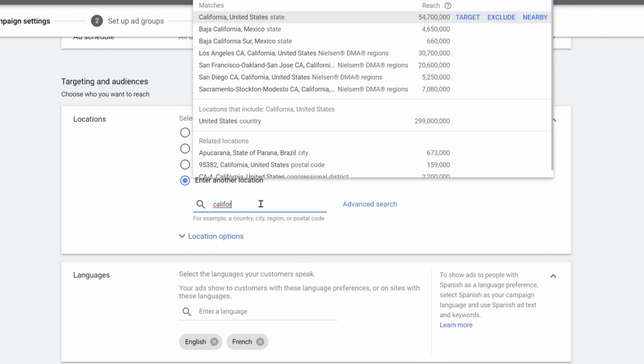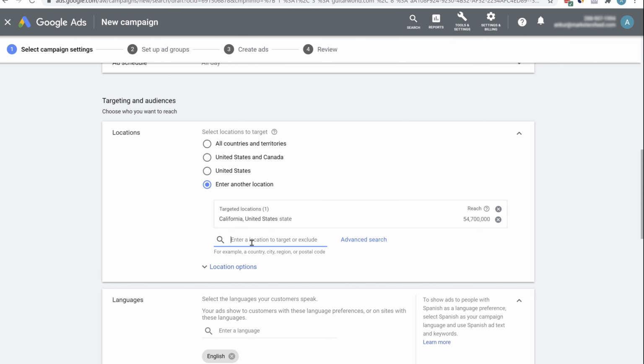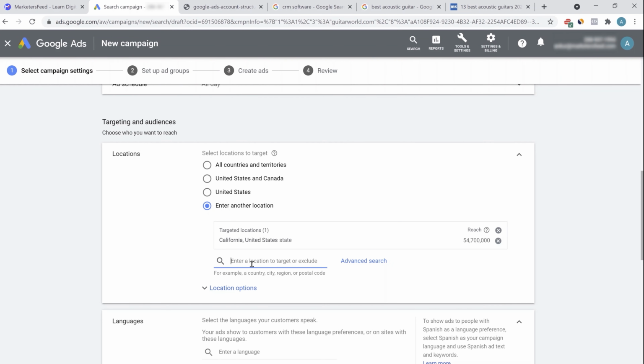Let's say you're only targeting the California region, then you can search for California, United States. This will give you an estimated reach, like 54 million. You can select California. If you want to add more cities, more states, etc., you can do that here. Make sure you take this seriously. Otherwise, you'll end up wasting your ad budget showing ads to people who are not relevant to the product or services that you're offering.